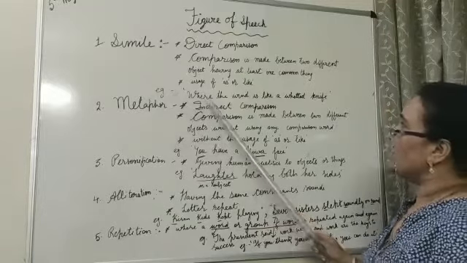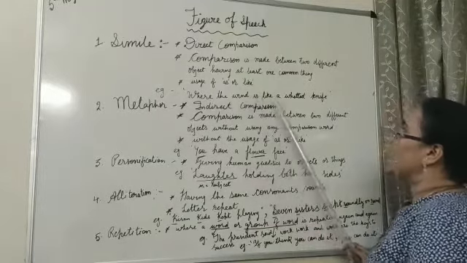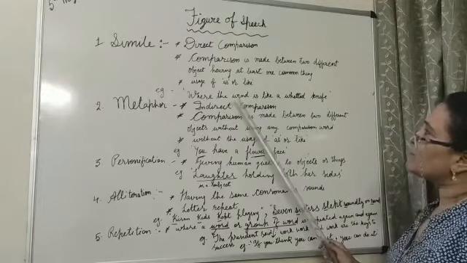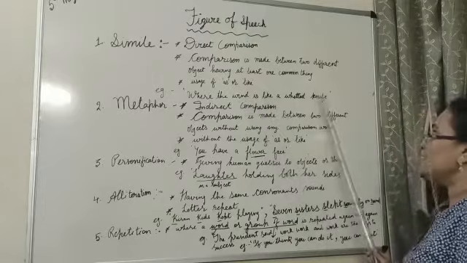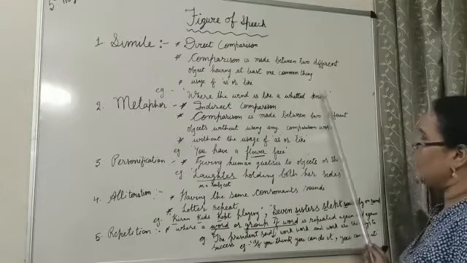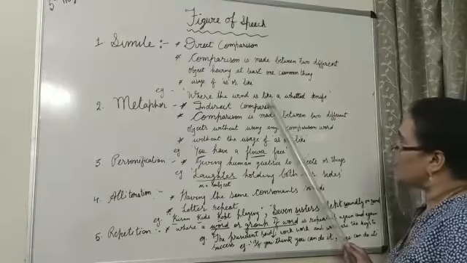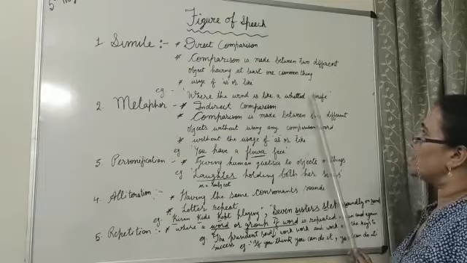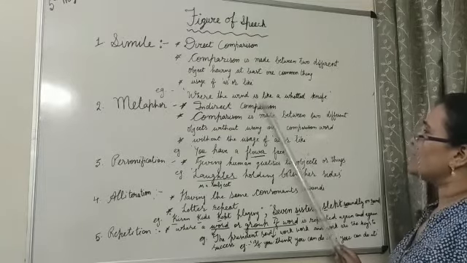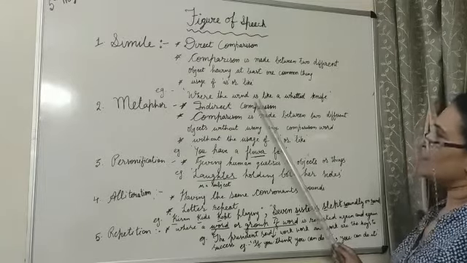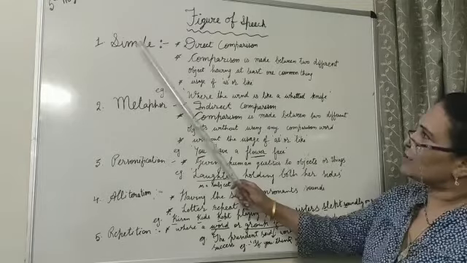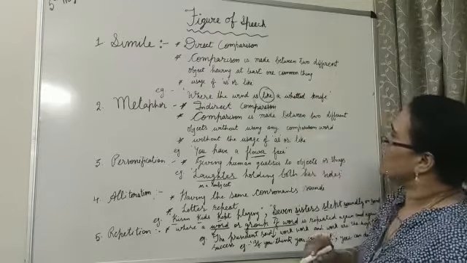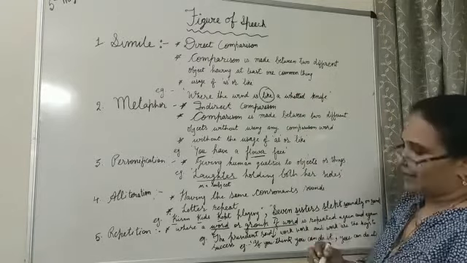For example, where the wind is like a whetted knife. So you just see the comparison between wind and knife is there with the usage of like. So wind and knife, both the things are different, and comparison is there between 2 different things. So the figure of speech simile is there. Understand this thing. Usage of as or like is there.